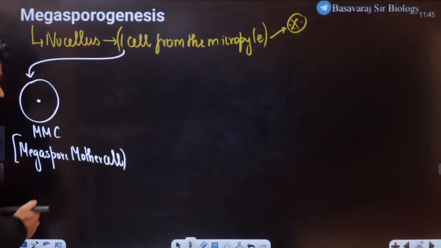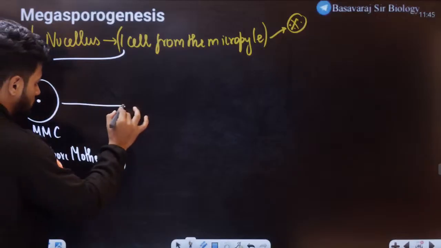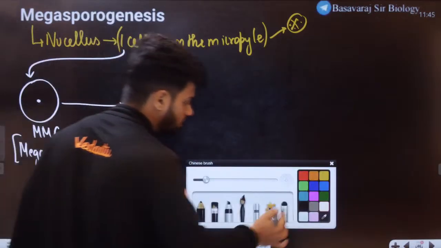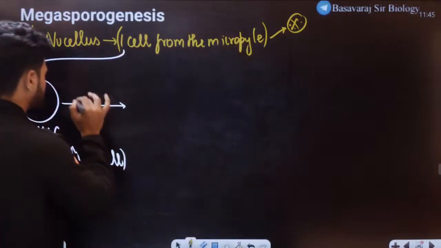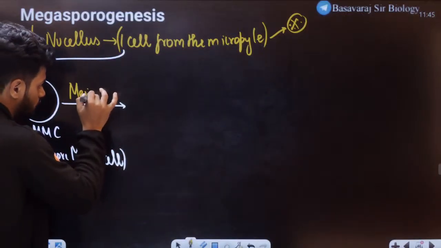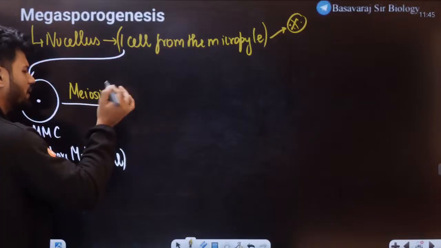Megaspore mother cell, students. Now this megaspore mother cell, does it undergo mitosis or meiosis? It undergoes meiosis, both 1 and 2.